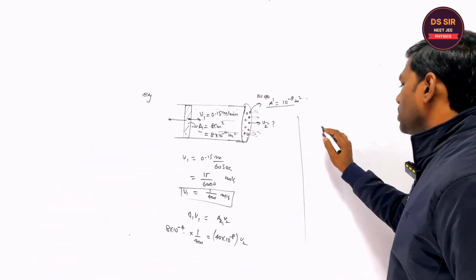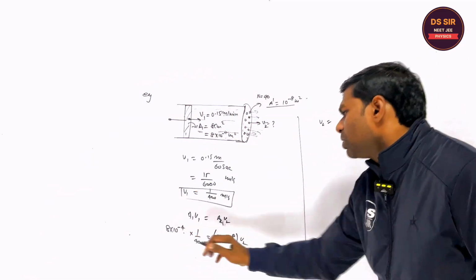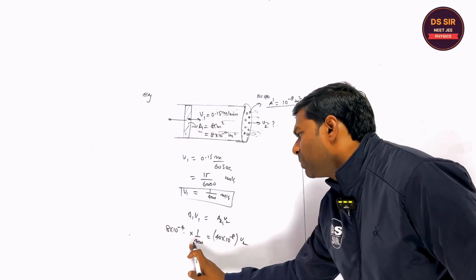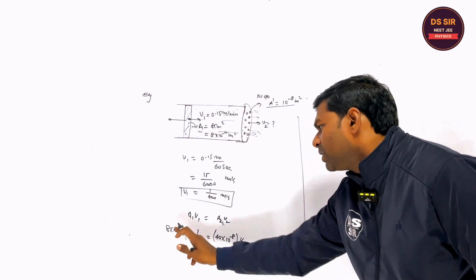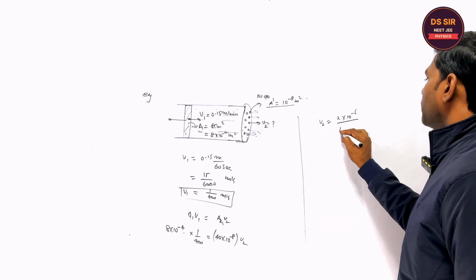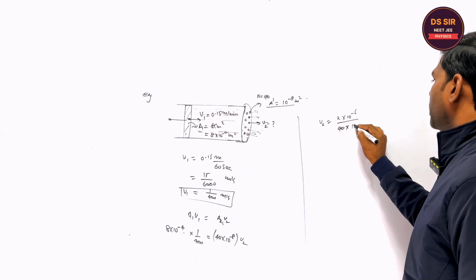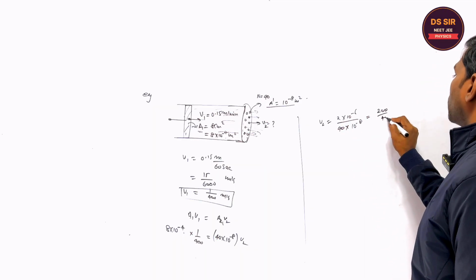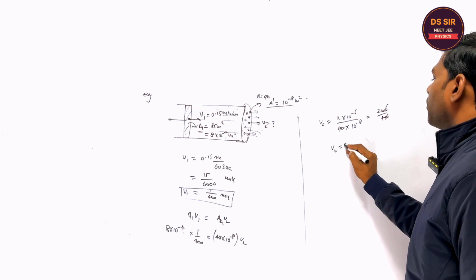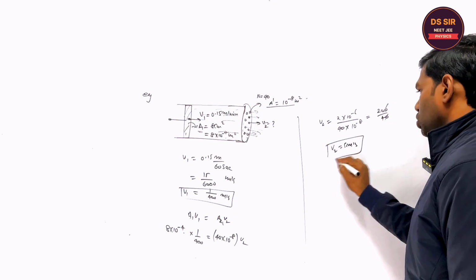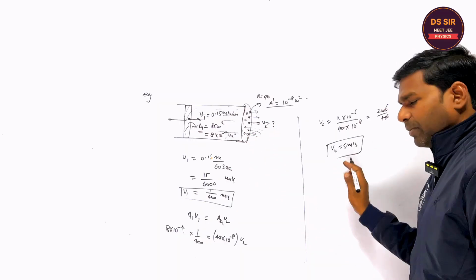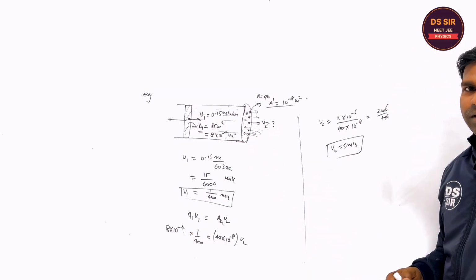V2 is equal to 2 into 10 to the power minus 6 upon 10 to the power minus 8, and this is 200 upon 40. So the answer is 5 meter per second. So from each hole, the liquid is coming out with a speed of 5 meter per second.